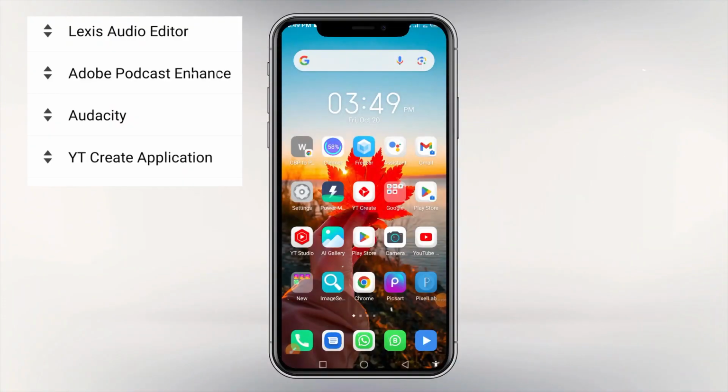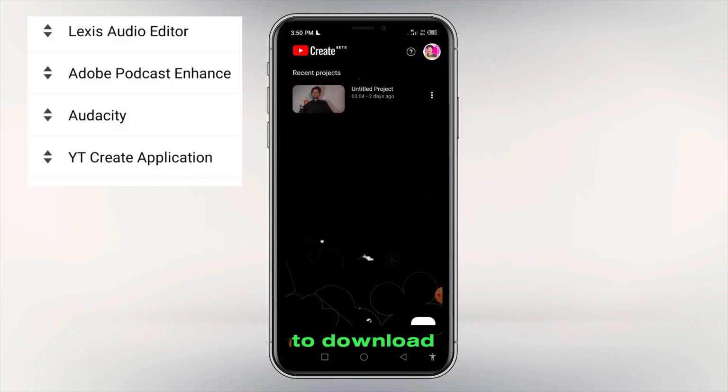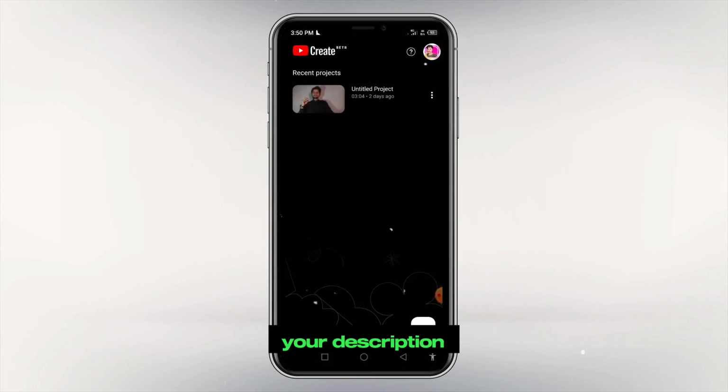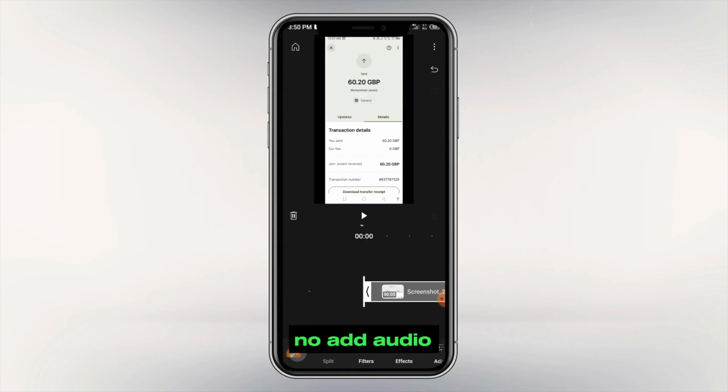Now the 4th one is the YT Create application. If you want to download the YT Create application, then check the description. Now add audio.